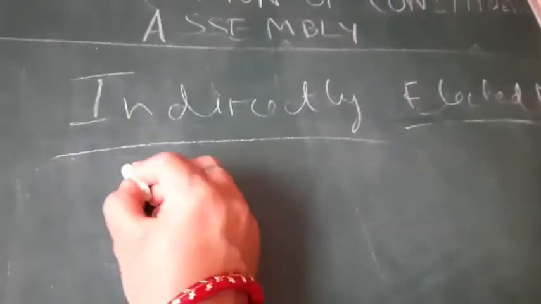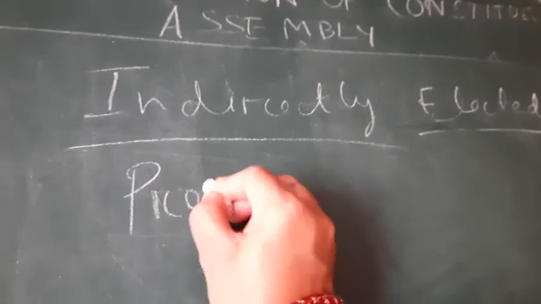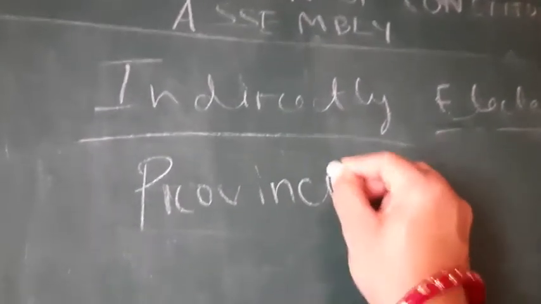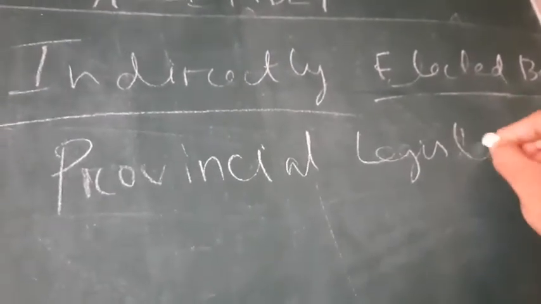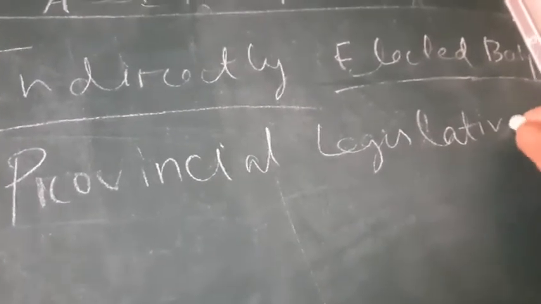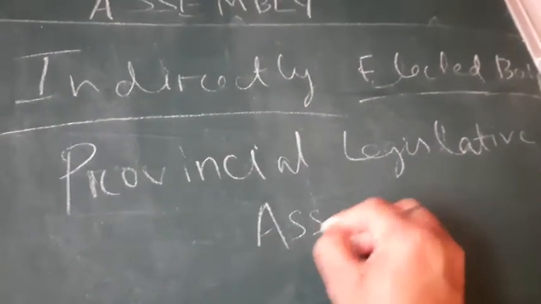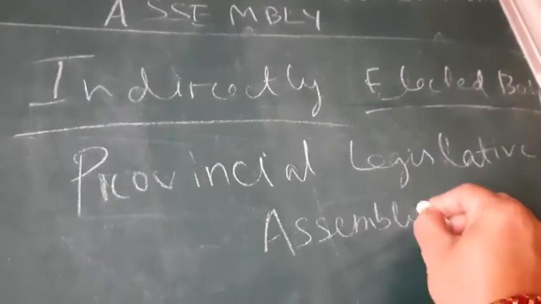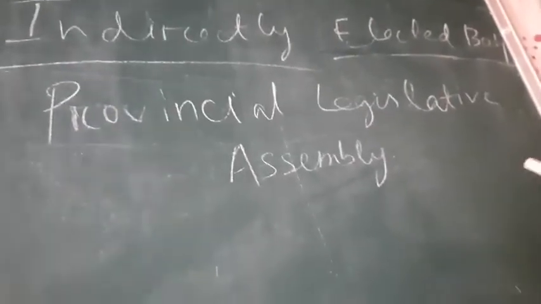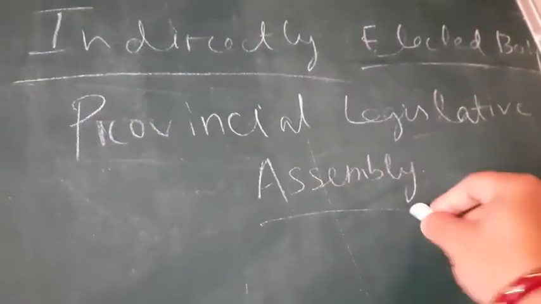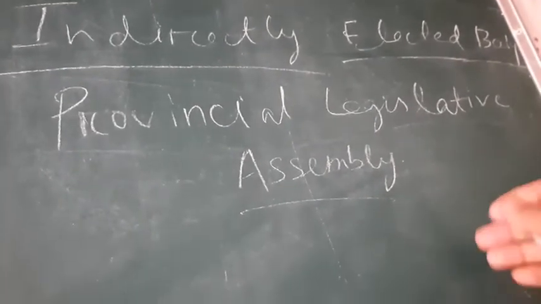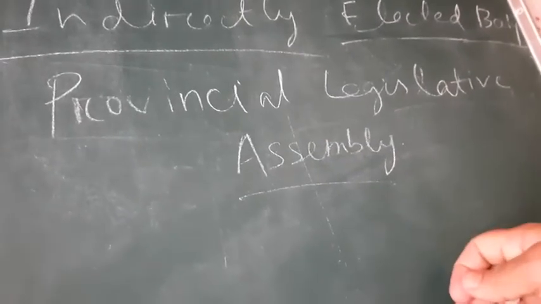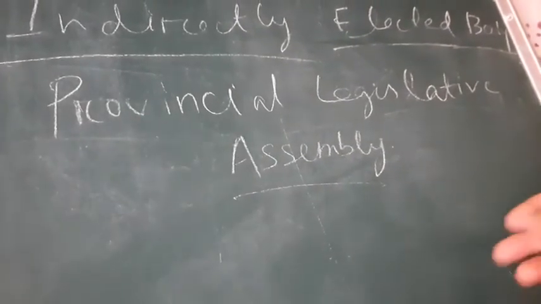Constituent Assembly was formed by the provincial legislative assemblies. The members of provincial legislative assemblies elected the members of Constituent Assembly. Legislative assembly means in our Indian states now we have legislative assemblies in every state. Like Assam has its own legislative assembly, which is in Dispur.